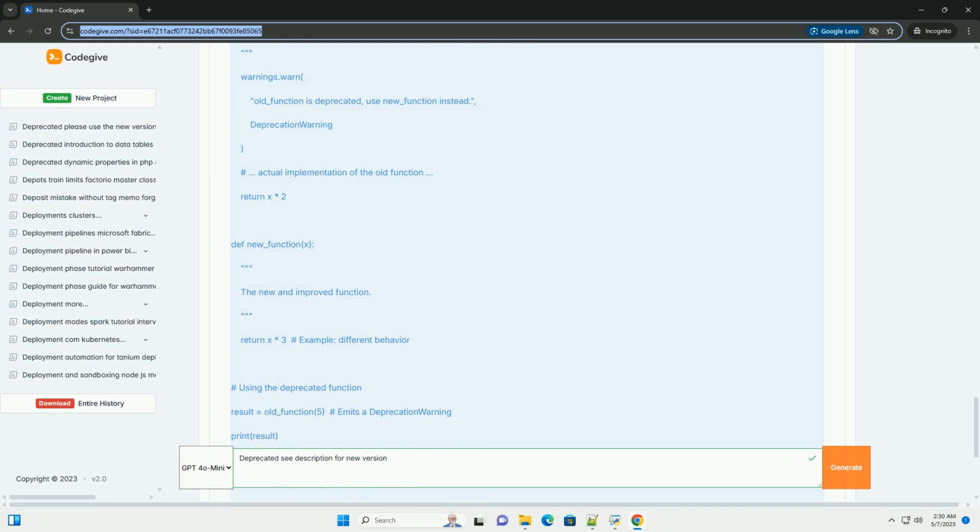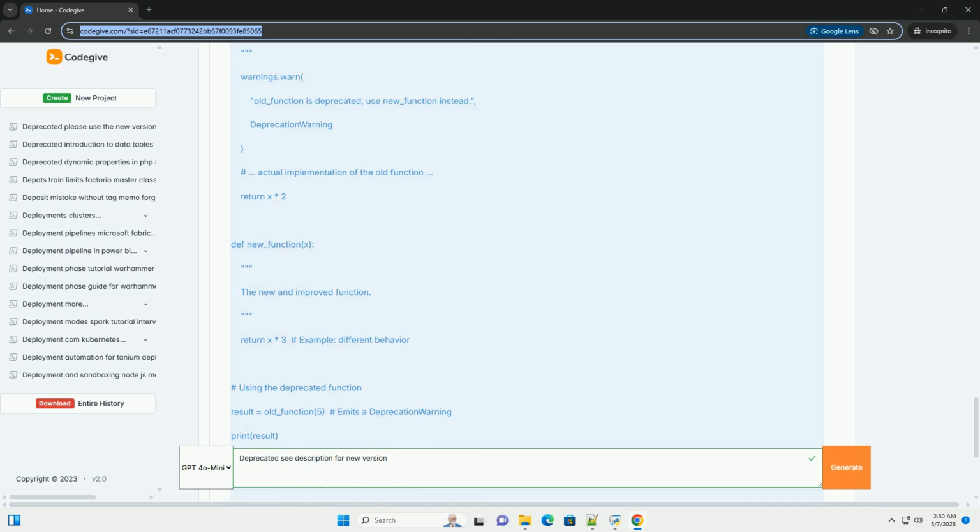7. Document your changes. When you replace deprecated code, document the changes you made. This will help you and your team understand why the code was modified and how the new functionality works. Also, update your own API documentation to reflect these changes if applicable. 8. Consider backwards compatibility. When deprecating your own code, think carefully about backwards compatibility. Provide a reasonable transition period and clearly communicate the deprecation and the available alternatives to your users. Avoid abrupt removals of deprecated functionality if possible.